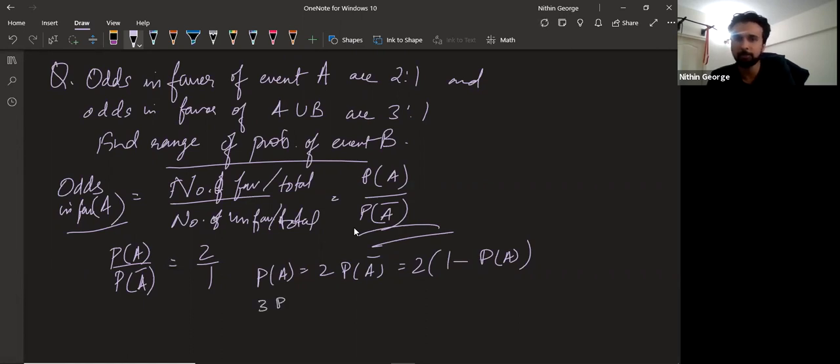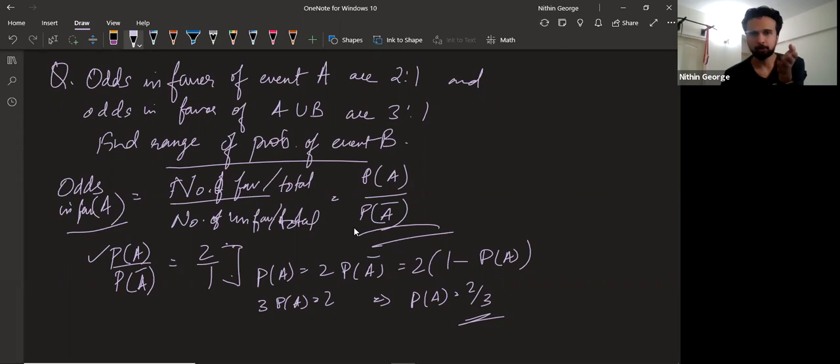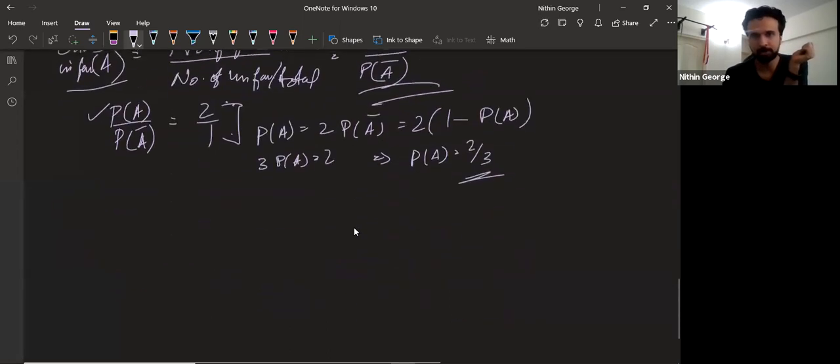You get 3 times probability of A equals 2, which means probability of A is 2/3. Probability of A happening to A not happening is 2:1, so probability of A happening is 2/3. Remember it like this: probability of A will be 2 divided by 2 plus 1, where 2 plus 1 is A happening and A not happening, the total number of cases. All right.